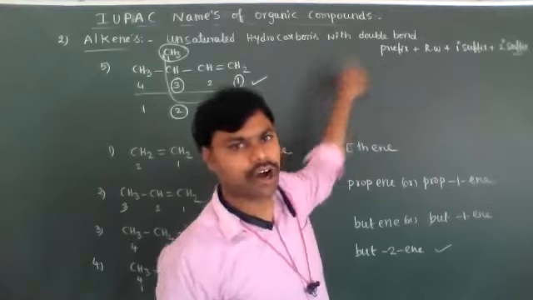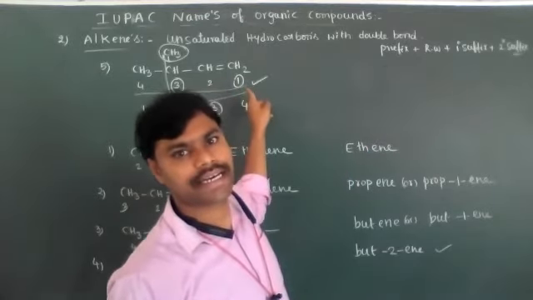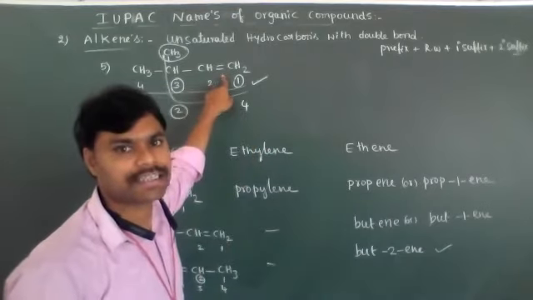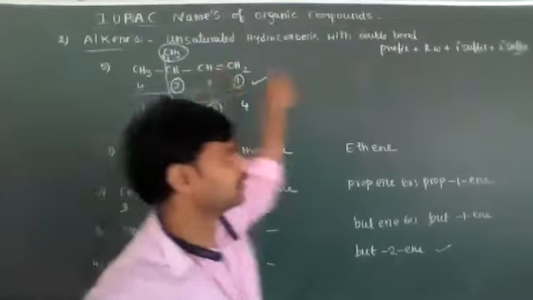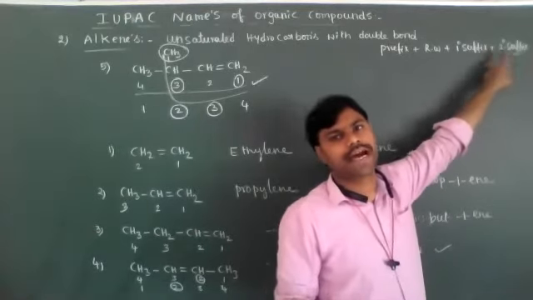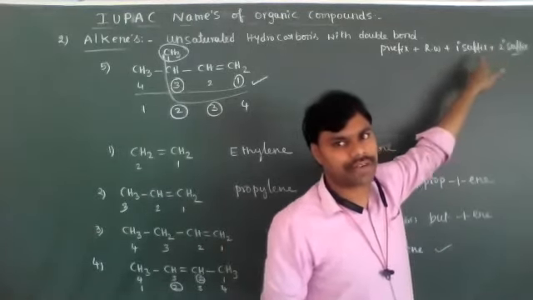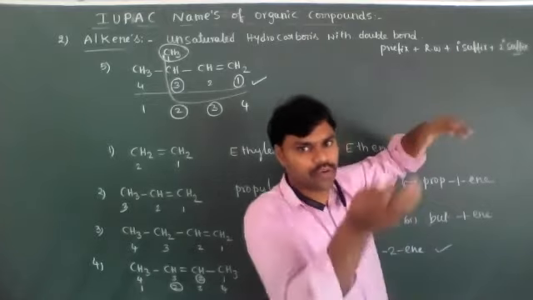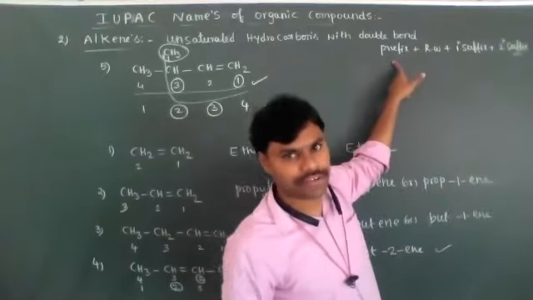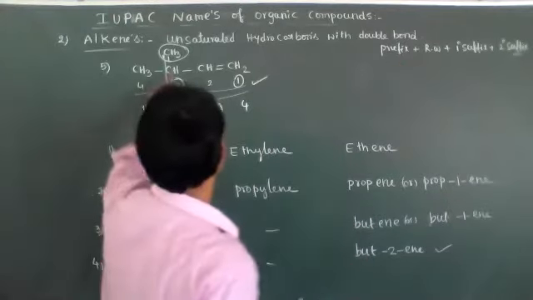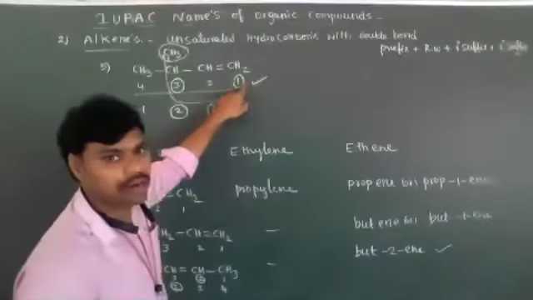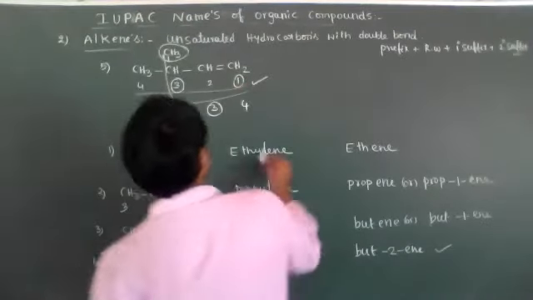If a secondary suffix is present, like when all types of groups are present in the organic compound, this is the perfect order. In this organic compound there is no secondary suffix, no functional group, only a primary suffix is present, that is the double bond. The priority order: the secondary suffix gets the most priority or least numbering, after that the primary suffix, then the root word, which is the longest carbon chain. After that the prefix. Now the substituent position is 3. According to this, the least numbering goes to the double bond.